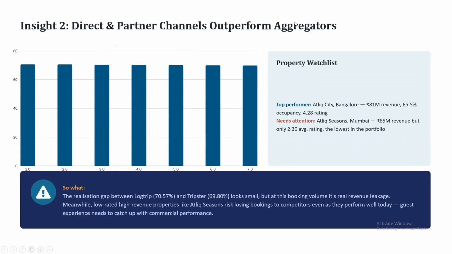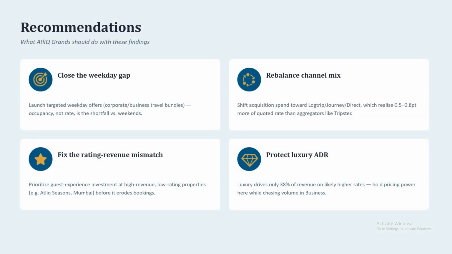So based on all this, my recommendations were: first, push weekday offers to close that occupancy gap. Second, shift some booking spend towards the higher realizing channels. Third, fix the guest experience at properties like Athlete Seasons. And fourth, protect pricing power in the luxury segment instead of discounting it.